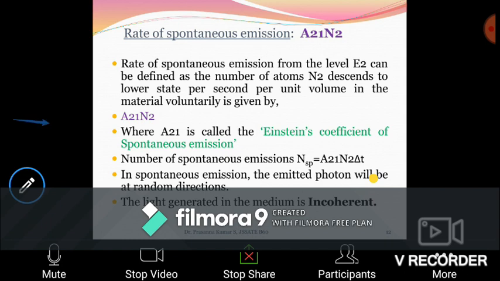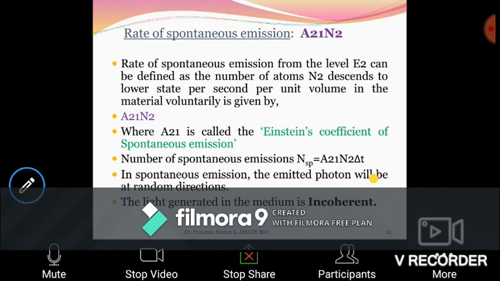Now these N2 atoms get released to the lower state with the emission of a photon, and the rate of emission is A21 N2, where A21 is the proportionality constant, called the Einstein coefficient of spontaneous emission.